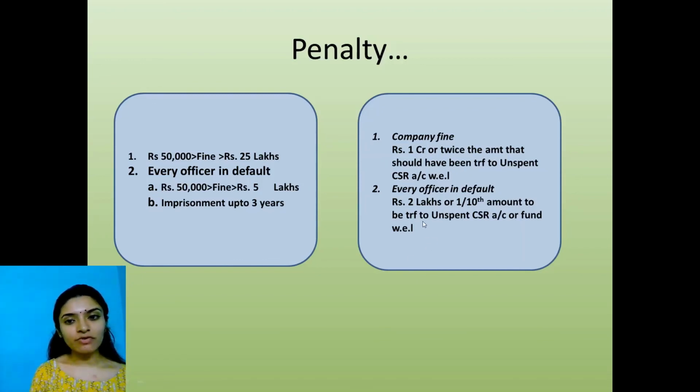Okay. Similarly, every officer in default will also have to pay a fine of 2 lakhs or 1/10 of the amount which should be transferred to the unspent CSR account, whichever is less. So this is also helping you understand that the government is taking this very seriously. Okay, all right.